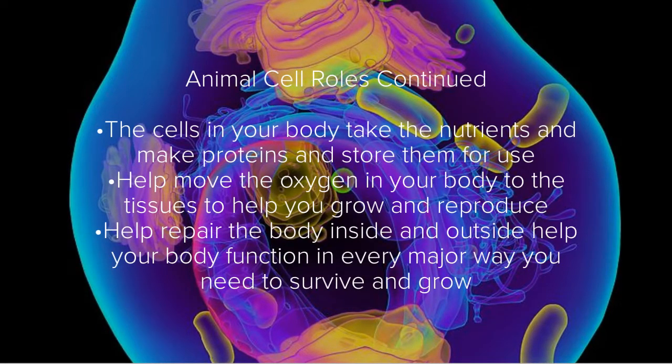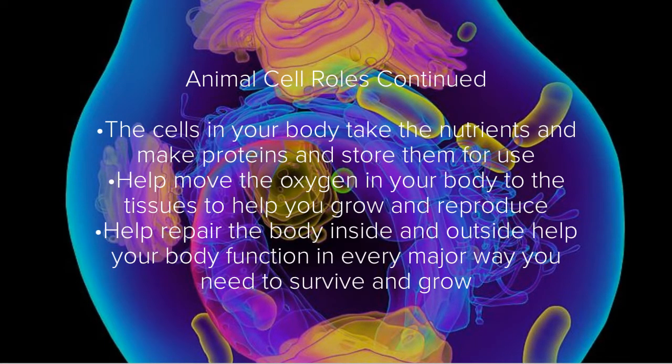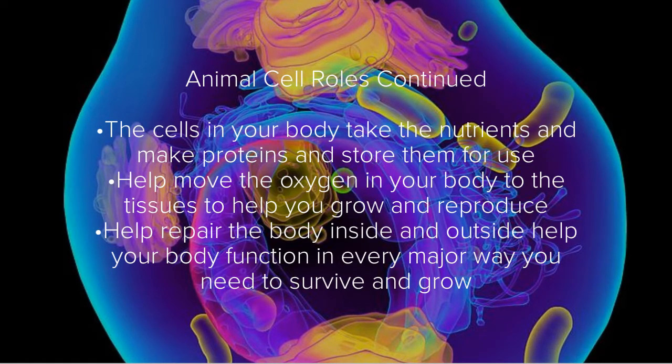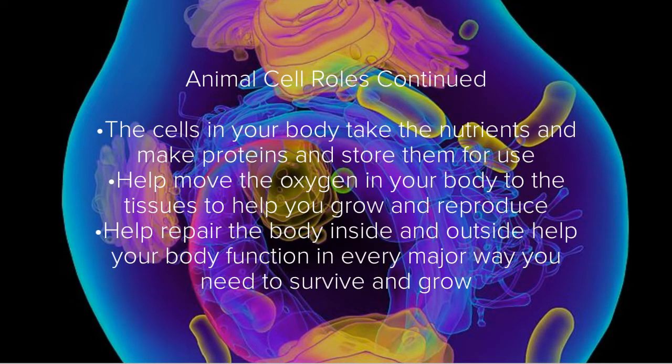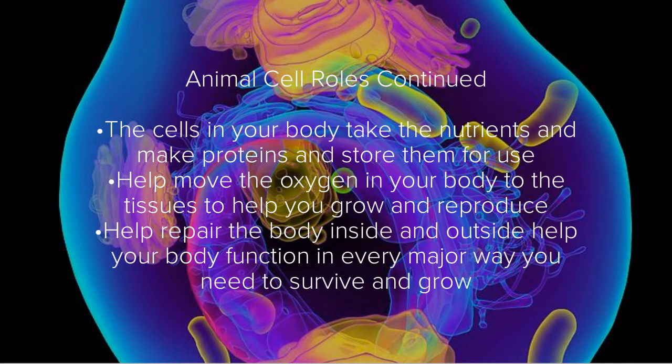Anytime you eat food, the cells in your body take the nutrients and make proteins and store them for use. The cells help move the oxygen in your body to tissue to help you grow and reproduce, and help repair the body inside and outside. These animal cells help your body function in every major way you need to survive and grow as a human. While they may be small, their impact is large and noticeable. Next, let's talk about the basics of plant cells.